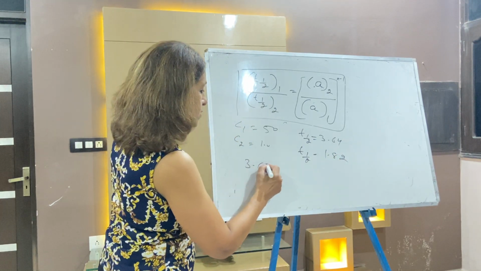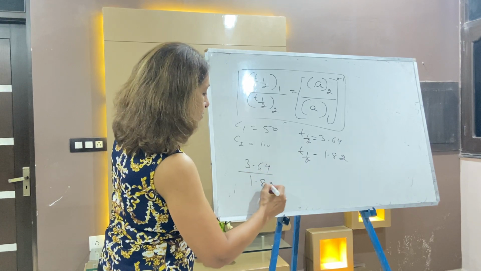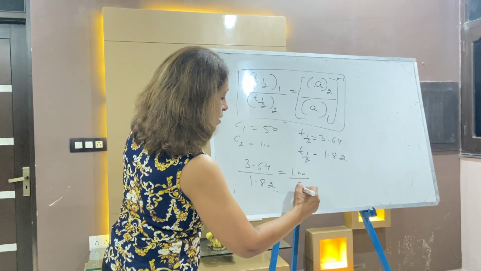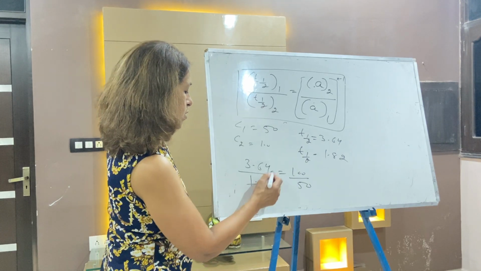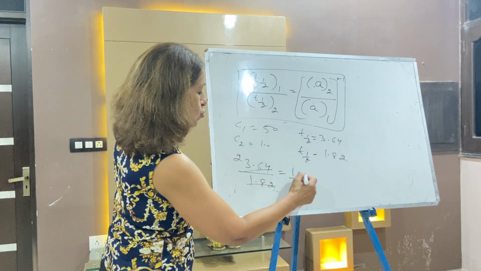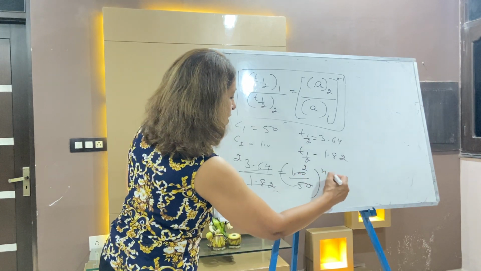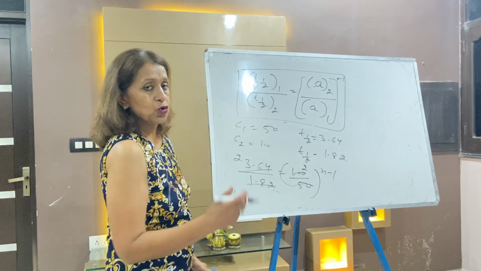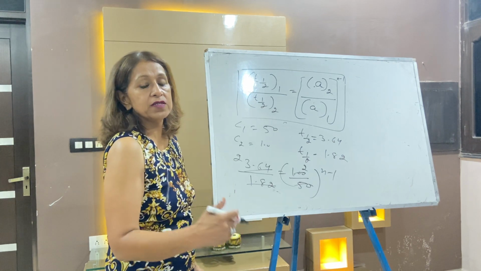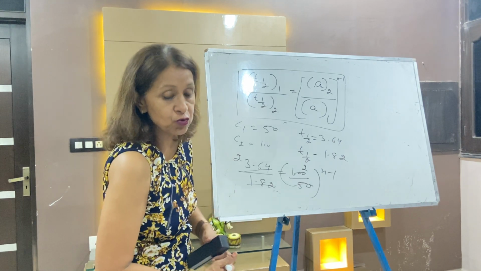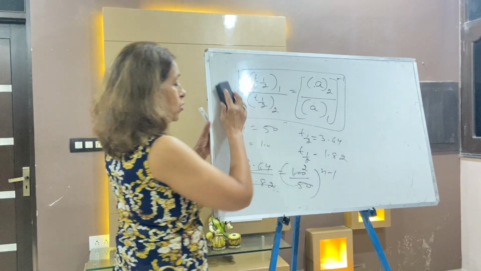It is 3.64 by 1.82 is equal to 100 by 50. Again your answer will come: approximately 2 is equal to 2 power n minus 1. Same answer. 2 power 1 is equal to 2 power n minus 1, 1 is equal to n minus 1, n is equal to 2. So this is a very important question we have covered.